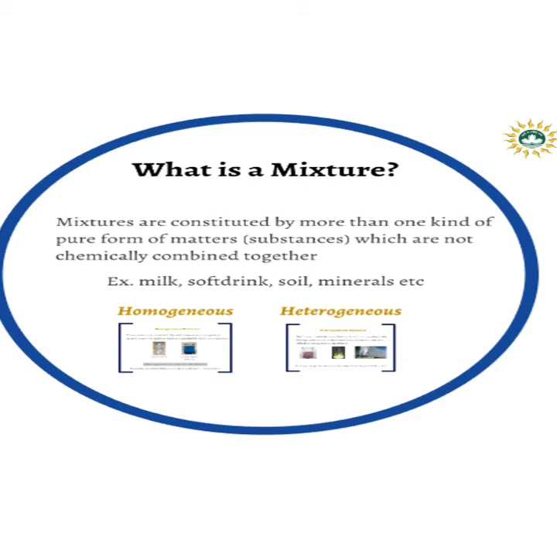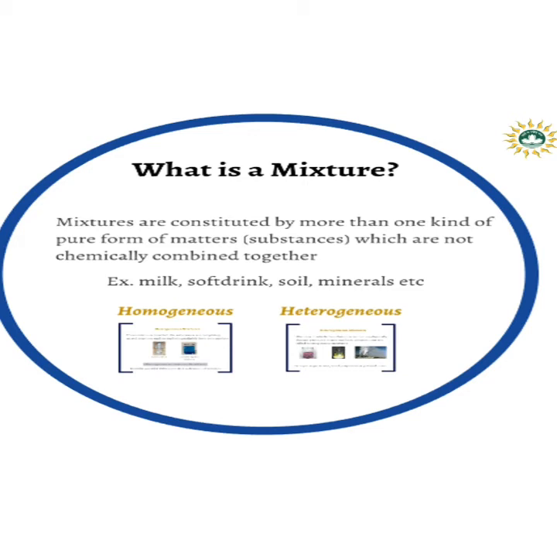Another difference is that in case of a mixture, the properties of each constituent are observed, but in case of a compound, the properties of each constituent are not observed. In mixtures, the properties are similar to each of the components, but in compounds, the properties are totally different from each of the constituents.